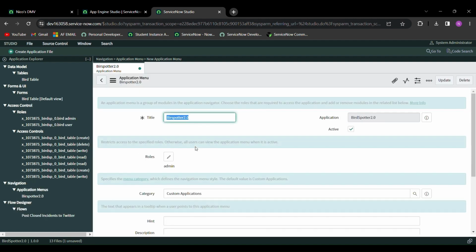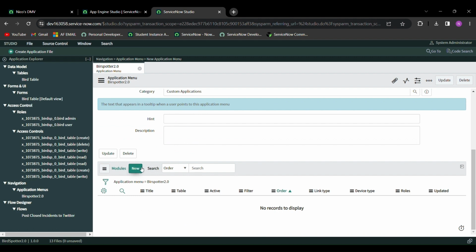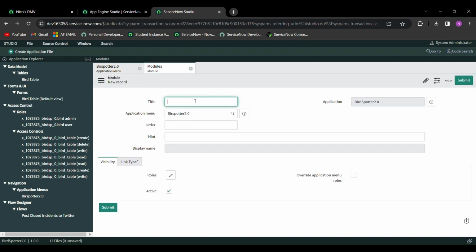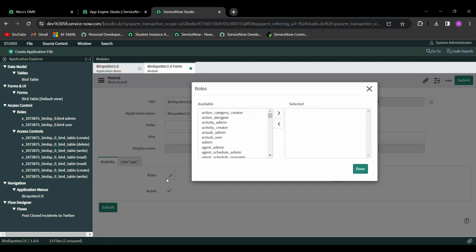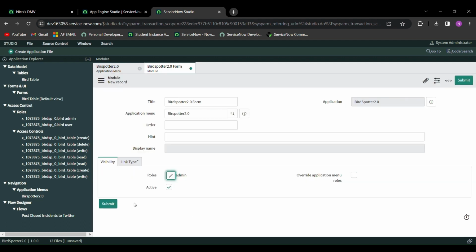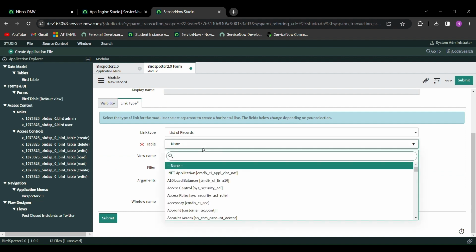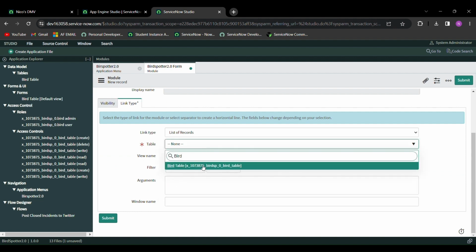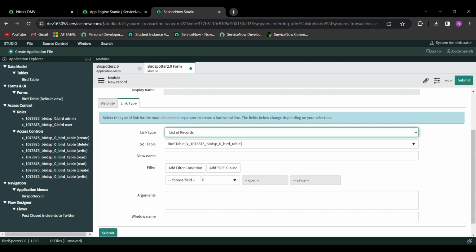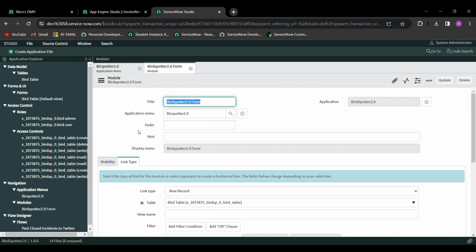Submit that, and then you have to create a module as well. So we're just going to call it Bird Spotter 2.0 form. Assign it the role of admin. Change the link type. Submit that. And we are almost done.